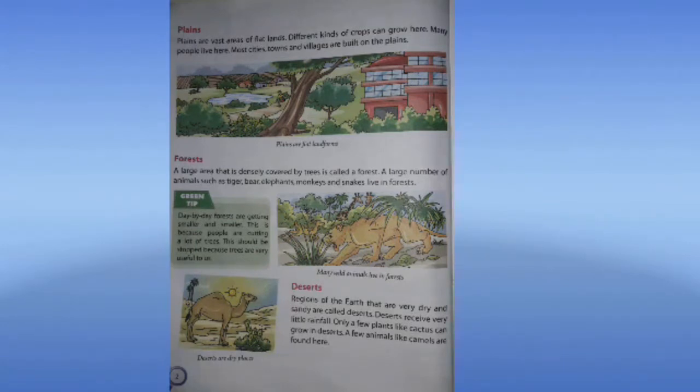What are deserts? Deserts are hot and dry lands. You feel very hot. The climate in deserts is very hot. And you find sand in deserts. You find camels, cactus. Rehan, so what is a desert? A desert is a dry, hot land. Yes, Anam. Can you tell me which animal is found in deserts? Yes, you're right, a camel.